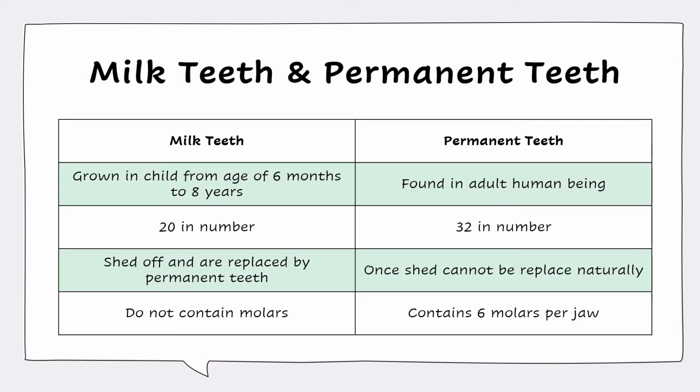Milk teeth and permanent teeth. Milk teeth grow in a child from the age of 6 months to 8 years, while permanent teeth grow in adults. There are 20 milk teeth and 32 permanent teeth. Milk teeth shed off and are soon replaced naturally. But if permanent teeth shed, they cannot be replaced naturally. Milk teeth do not contain molars, while permanent teeth do contain molars.